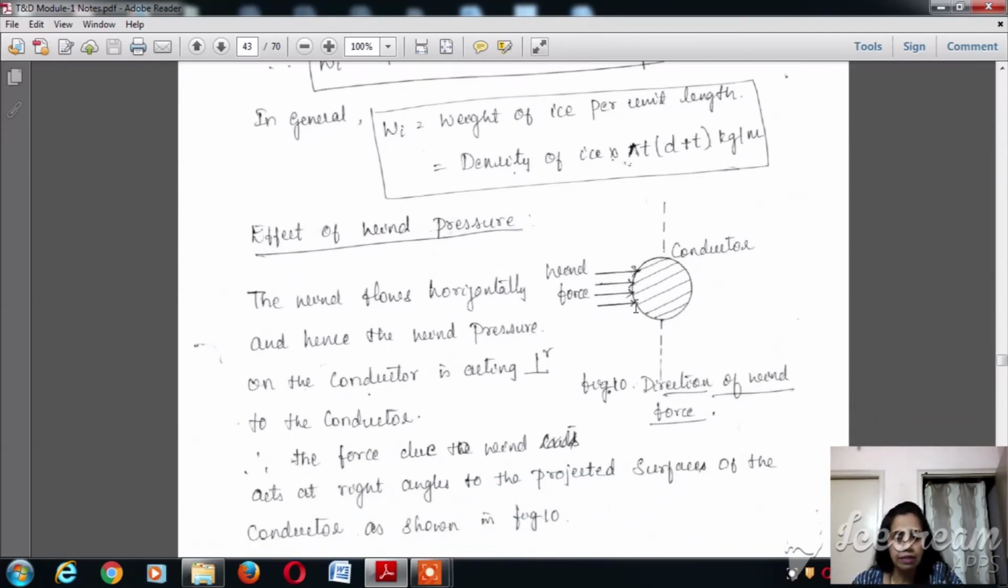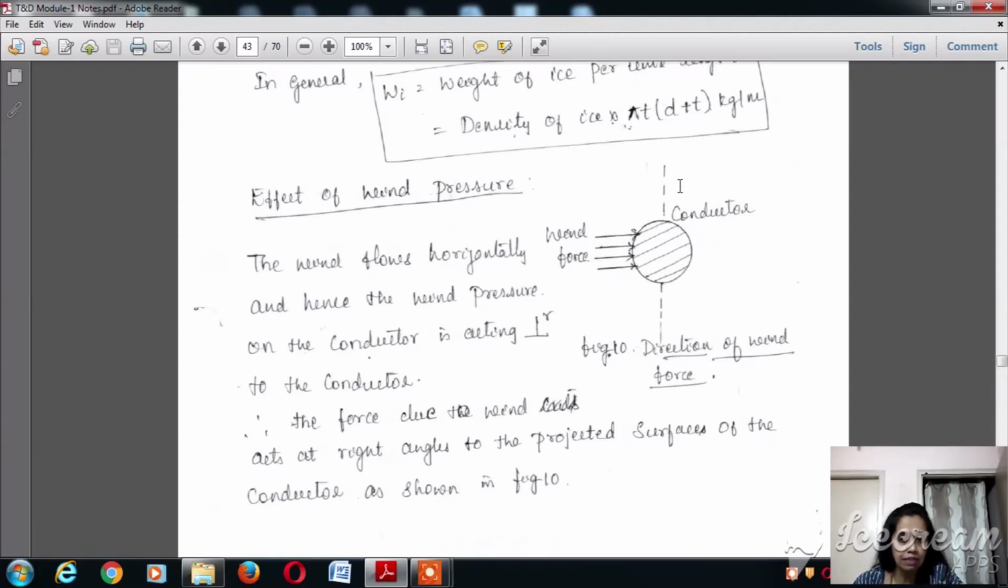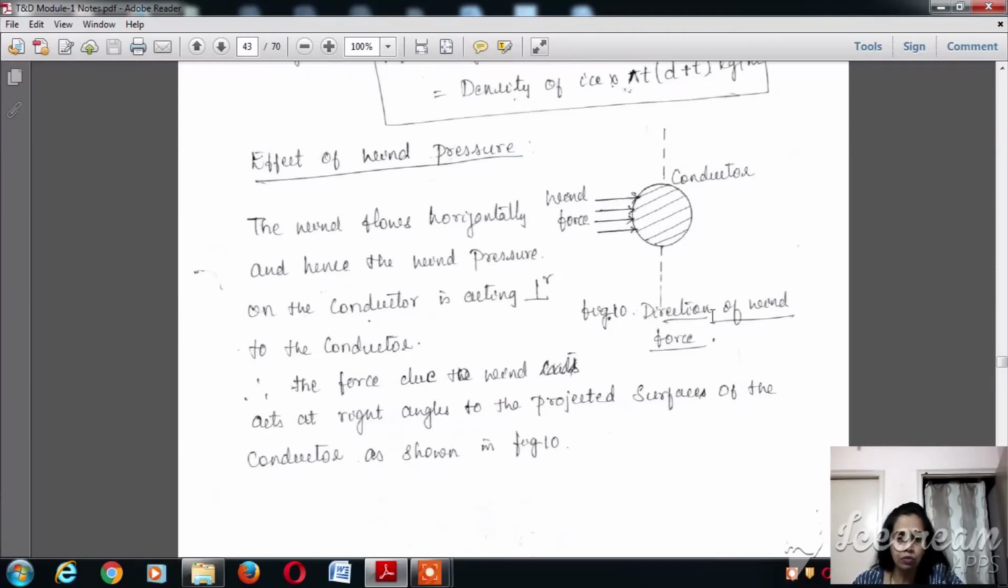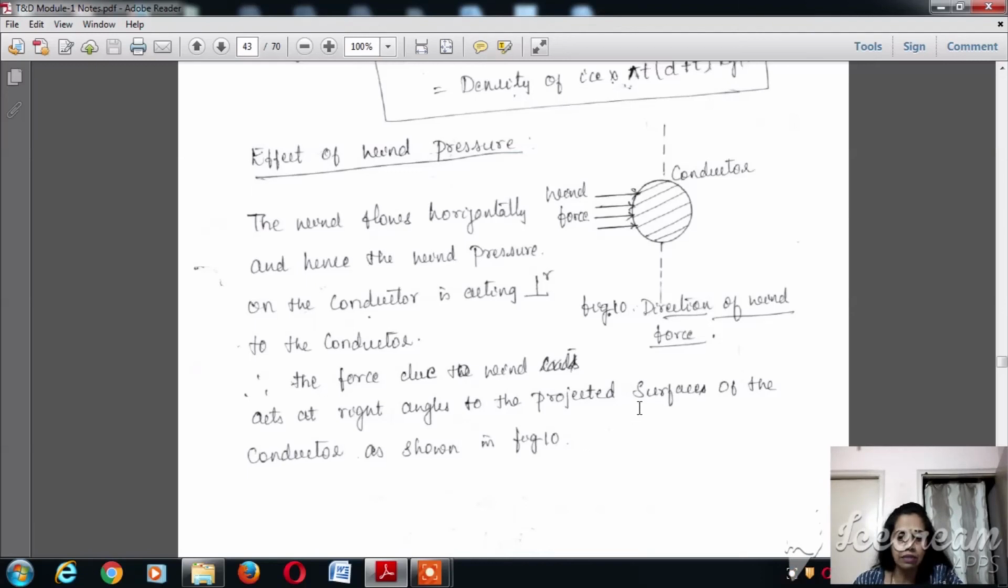The conductor is as shown in the figure. The wind pressure is always on the horizontal side. Wind flows horizontally, and hence the wind pressure is also horizontal. Wind pressure on the conductor is perpendicular to the conductor, because the wind blows horizontally. Now the direction of the wind force is shown in the figure, and therefore the force due to the wind acts at right angles to the projected surface of the conductor.